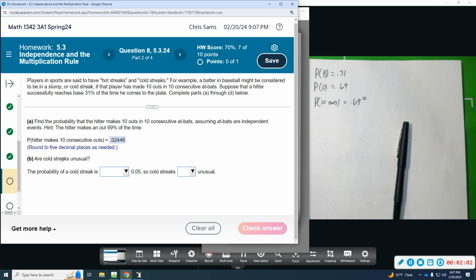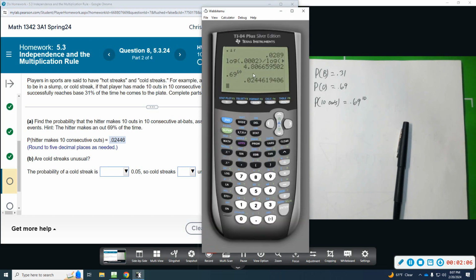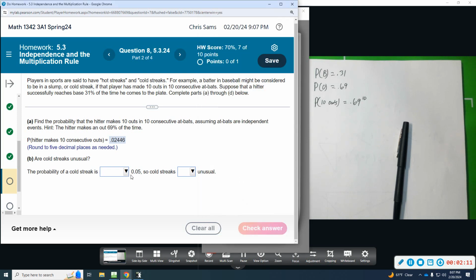Part B, are cold streaks unusual? So based on the number, this is less than the 0.05. So the probability of a cold streak is less than the 0.05. So cold streaks are unusual.